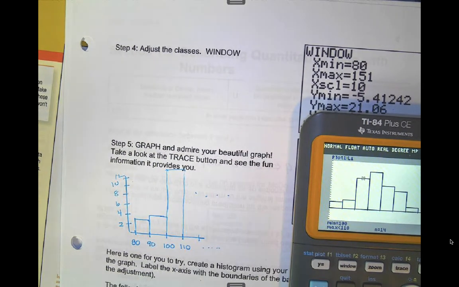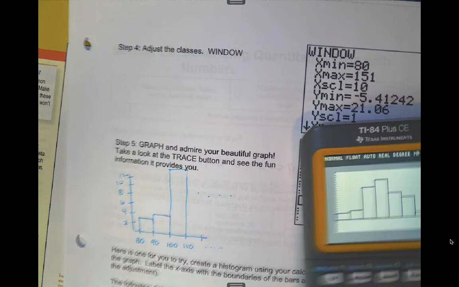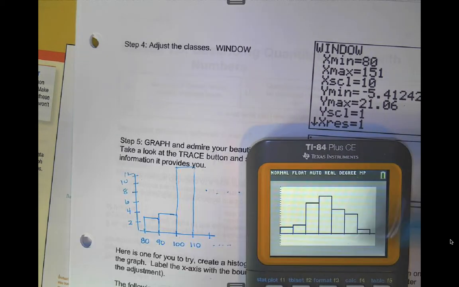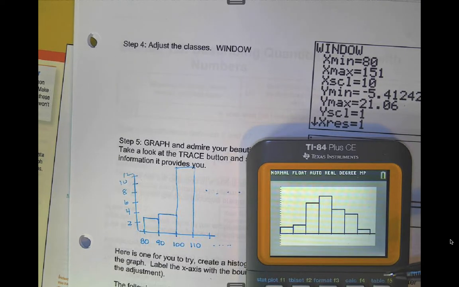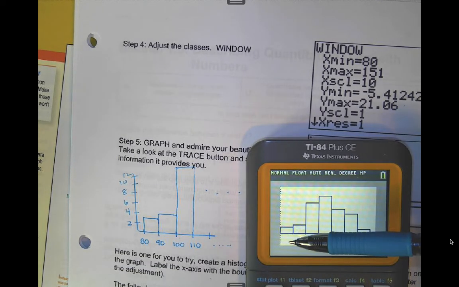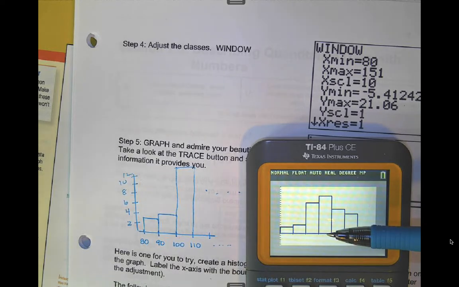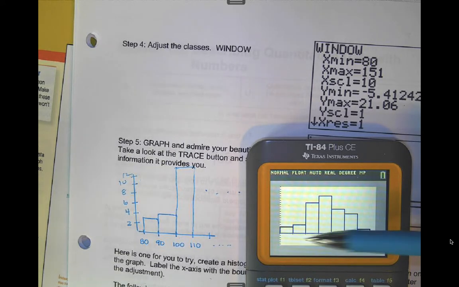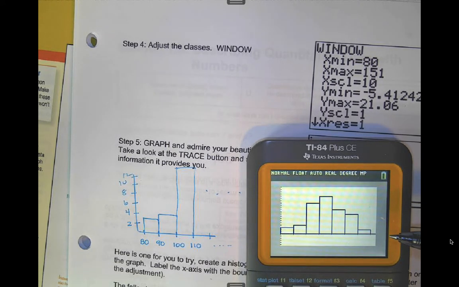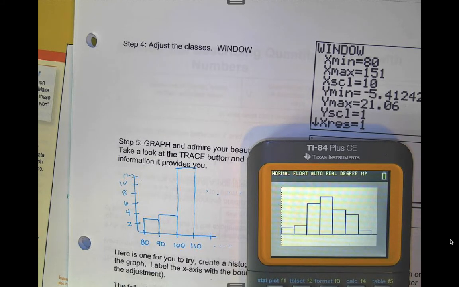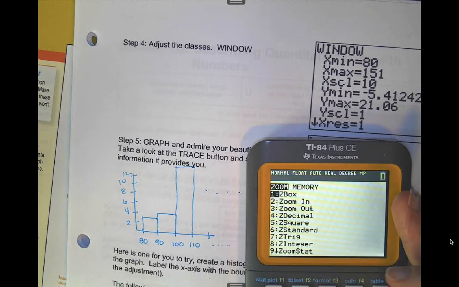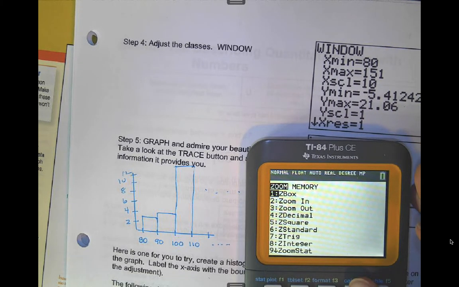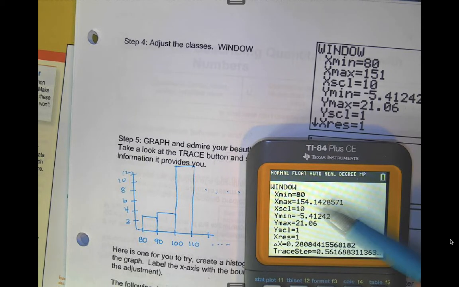All right, a couple things I want you to notice here that I'm doing. If you notice here in the histogram, it's not like a bar graph. In this one, the bars are touching. It is like a bar graph in the fact that the spacing here, however wide that bar is, I want to keep that spacing consistent, all right? The other thing, that width of those bars, there's really not a good rule for me to give you. The best guidance that I can give you is just follow that.